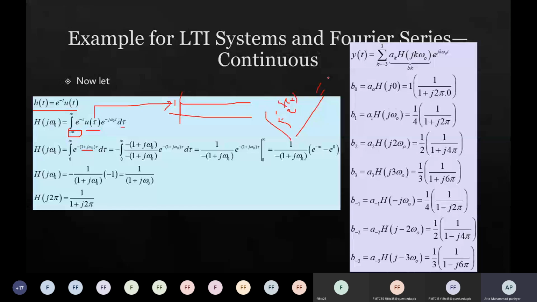Now look at this function, e to the power minus 1 plus j omega naught tau. What should be its derivative? It should be minus bracket 1 plus j omega naught, because tau would be gone if you take the derivative of this function.